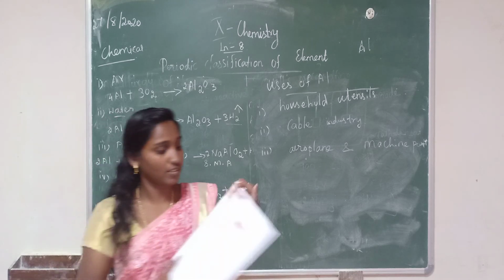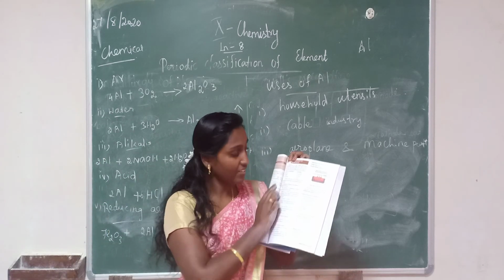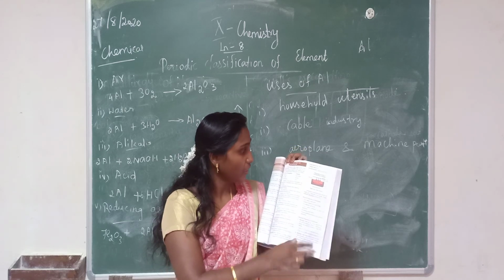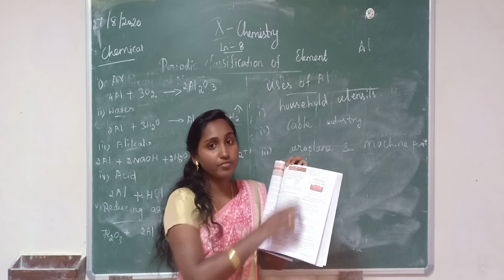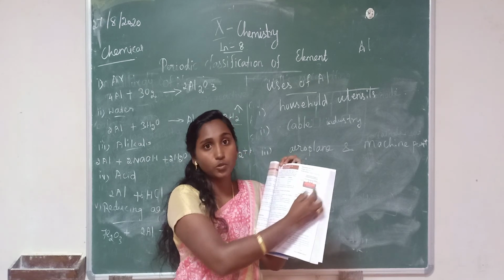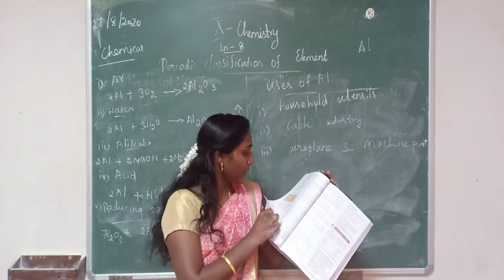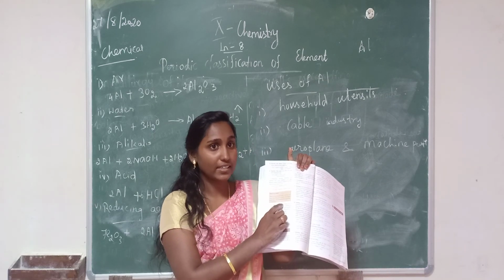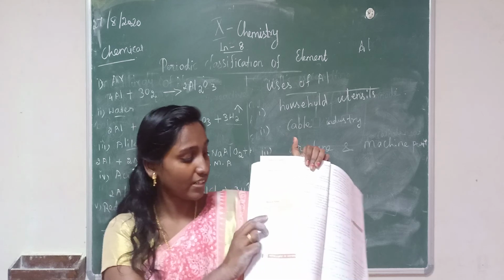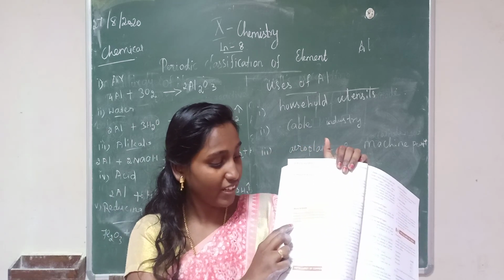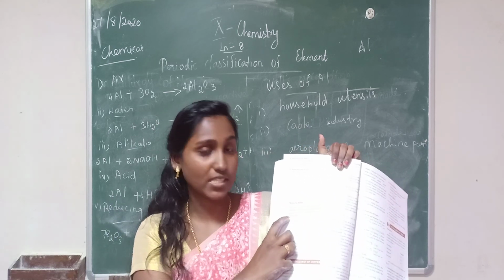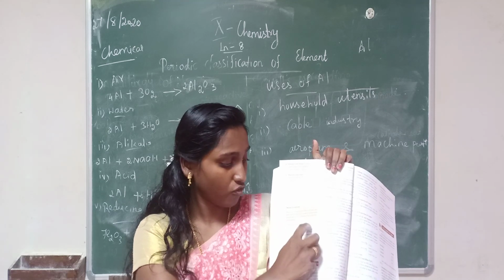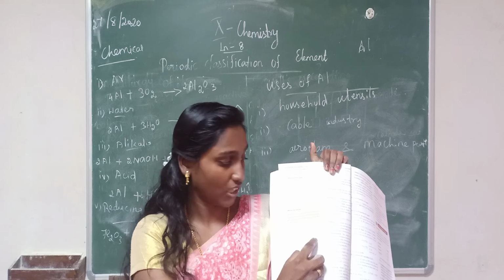Start from the first paragraph up to the physical property, mark it. Explain the metallurgy of aluminium. The diagram must be drawn. Then take the next page. Near the reducing agent, write down: define aluminothermic process. Here note it. Define aluminothermic process. So this full paragraph with that equation, note it.